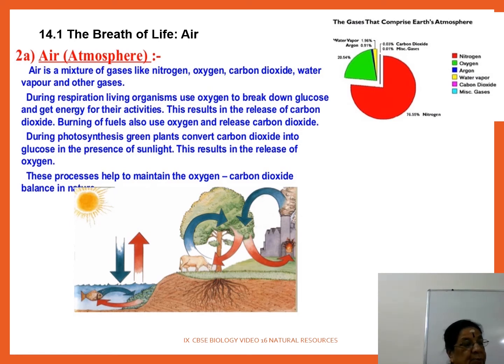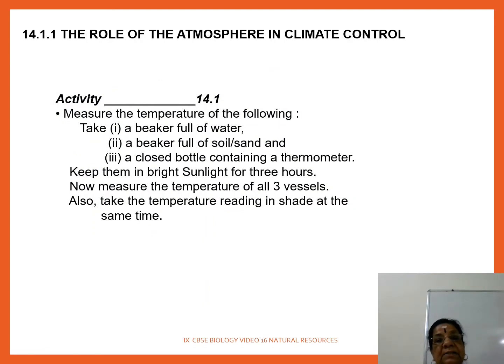Okay, another process which results in the consumption of oxygen and the concomitant production of carbon dioxide is combustion. It includes human activity which burns fuels to get energy, but also forest fires. Clear? So this is air, atmosphere as the introductory part, and then the role of atmosphere in climate control, where we have activity 14.1. This is the 14th chapter.